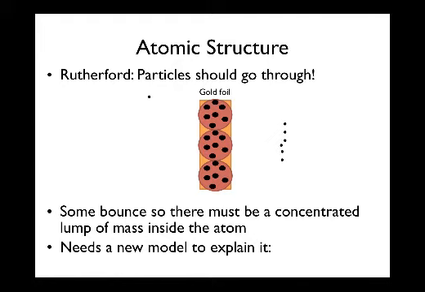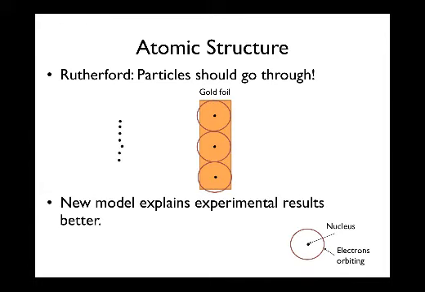So he called this the nucleus. All the mass and positive charge in the middle, and electrons orbiting around the outside. This model explained the experimental results much better. Because all the mass was in the middle, there was enough there to make some of these particles bounce off.